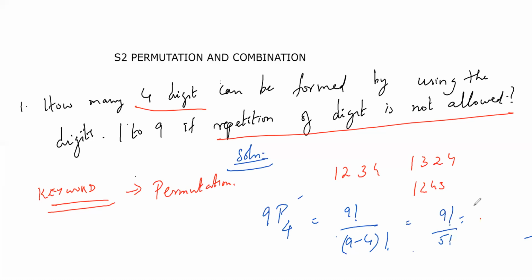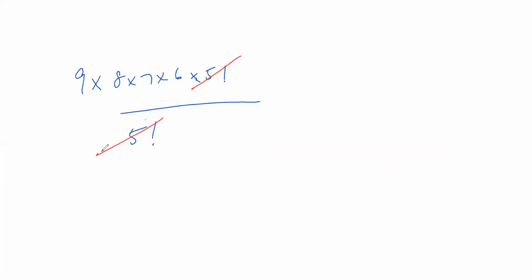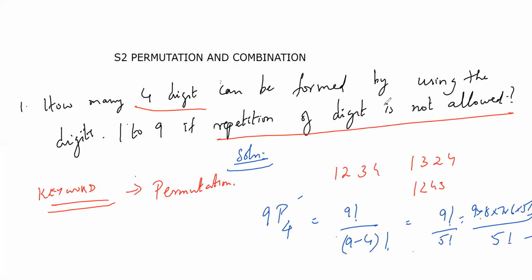So we know what to do in this. 9 into 8 into 7 into 6 into 5 factorial by 5 factorial respectively, which I'll do on the next page. That is 9 into 8 into 7 into 6 into 5 factorial by 5 factorial. So I can cancel down the 5 factorial, 5 factorial. This is my answer: 9 into 8 into 7 into 6 is 3024. So that is the required number of 4-digit numbers that can be formed. That's all. Very easy question to do.